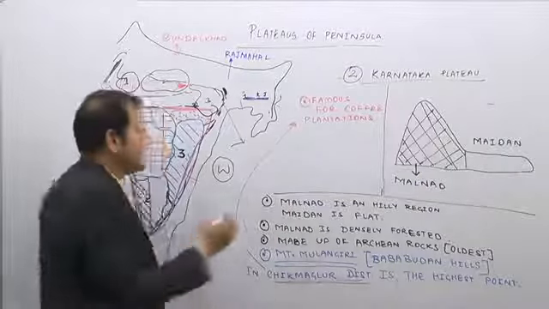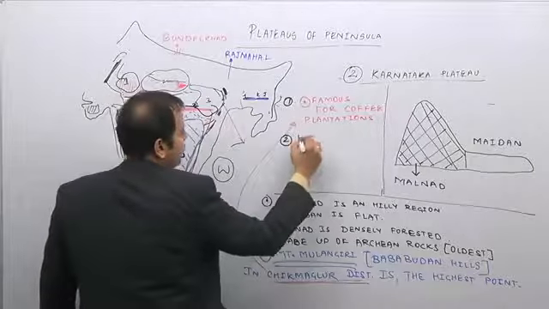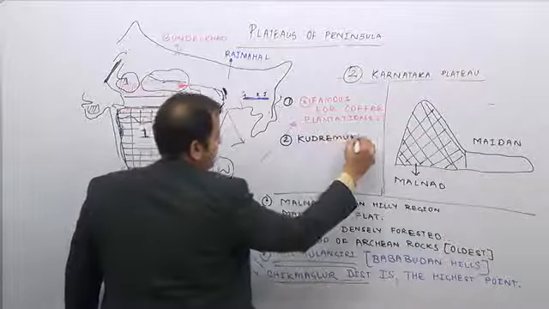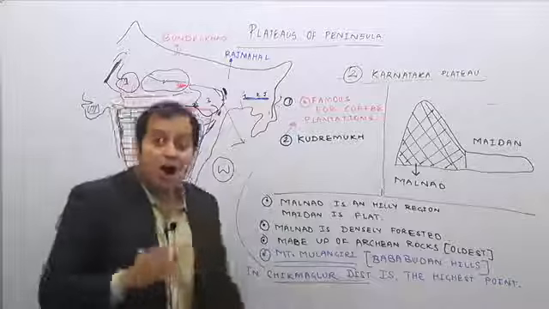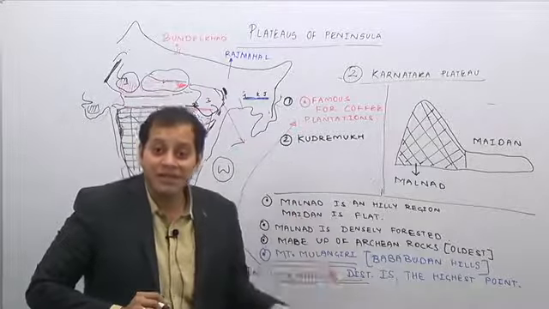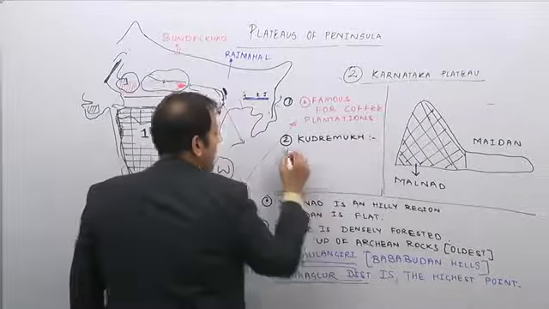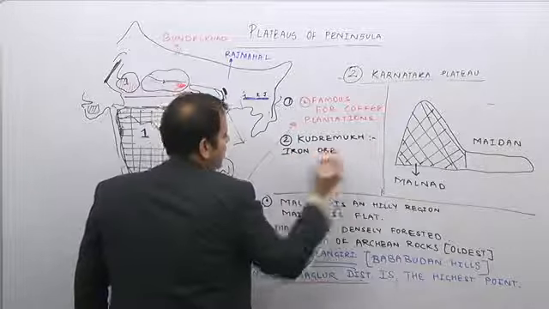And the second thing that is famous here is the Kudremukh mountains, or the Kudremukh hills. These have one of the richest iron ore deposits in India.